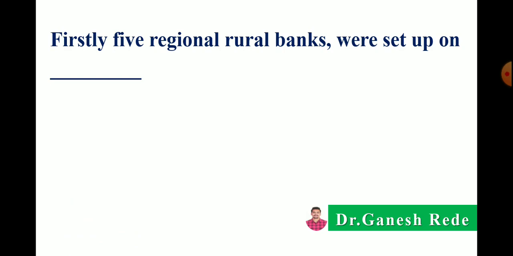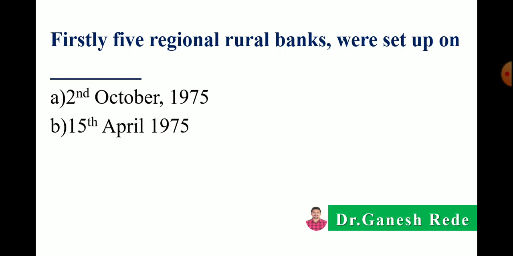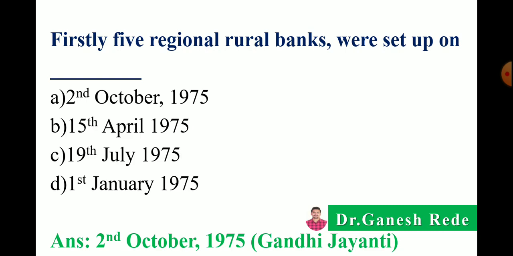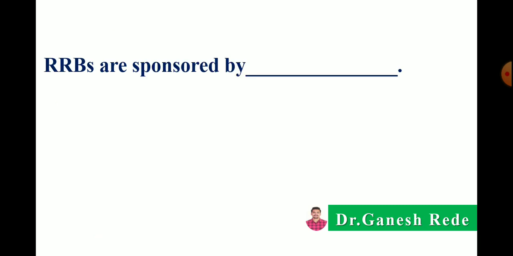Firstly, the first 5 regional rural banks were set up on dash: 2nd October 1975, 15th April 1975, 19th July 1975 or 1st January 1975. Correct answer is the first 5 regional rural banks were set up on the occasion of Mahatma Gandhi Jayanti, that is on 2nd October 1975.